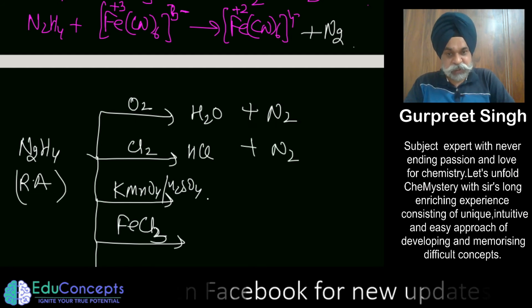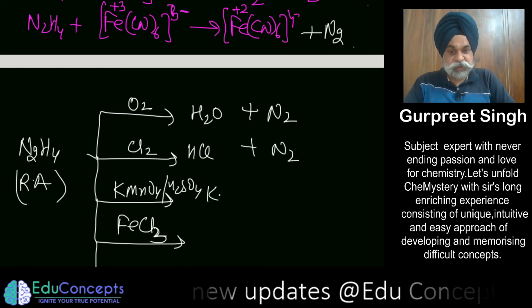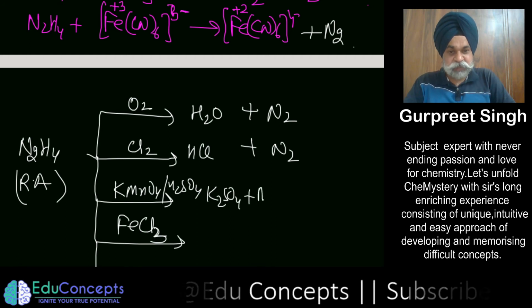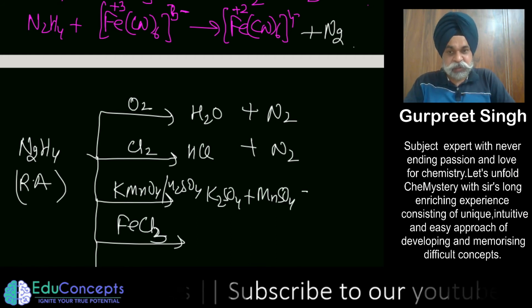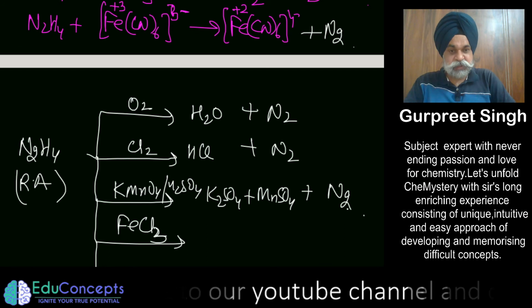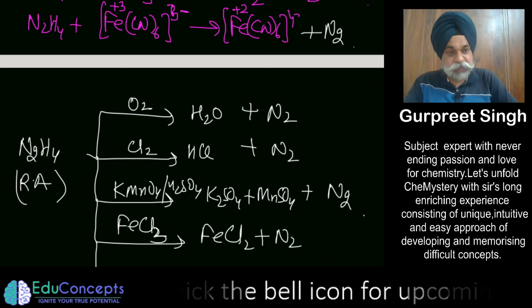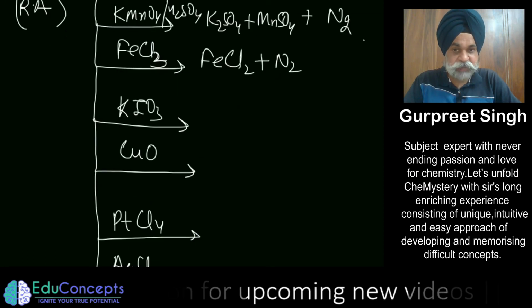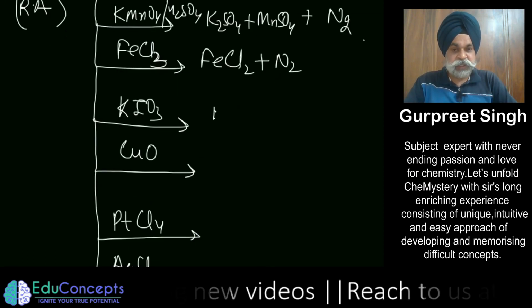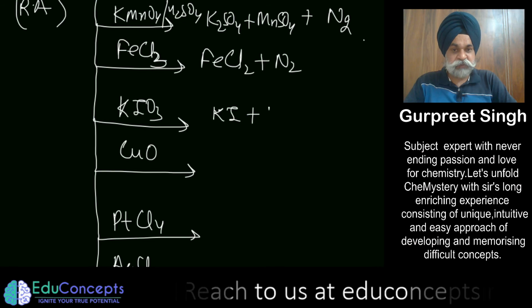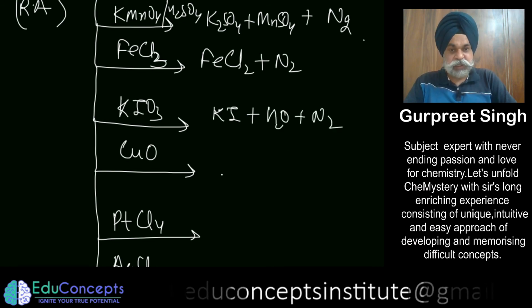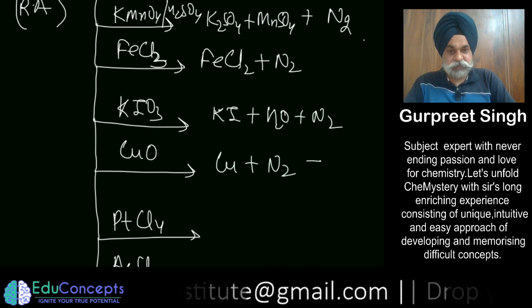Along with the nitrogen gas, here you are also going to get potassium sulfate plus manganese sulfate plus nitrogen gas. So this is also important. Here you are going to put this. The balancing part you can do yourself, what I am trying to explain to you is this. Here you get potassium iodide along with water plus nitrogen. Here you get copper plus nitrogen plus water.